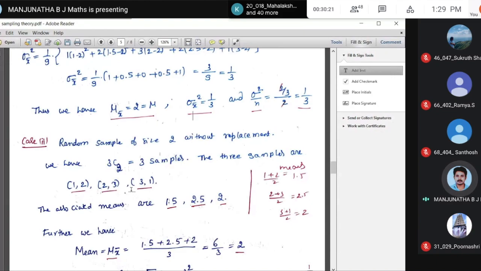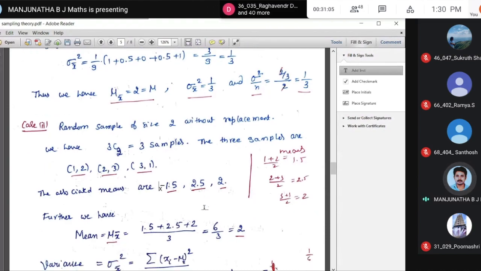What is the associated mean? See, these are all x bar. See, 1 plus 2 by 2, 1.5. 2 plus 3 by 2, 2.5. 3 plus 1 by 2, that is 2. So these are the means: 1.5, 2.5 and 2.